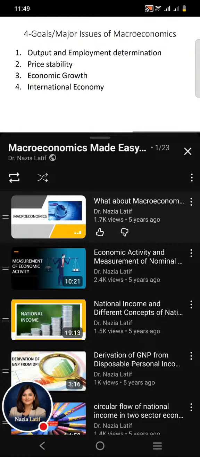Now the question arises, what are the goals, major objectives or major issues of macroeconomics? In this slide, we are going to discuss that there are four goals or major issues of macroeconomics. These goals or issues are, first, output and employment determination. The second is related with price stability. And the third goal of macroeconomics is about economic growth.